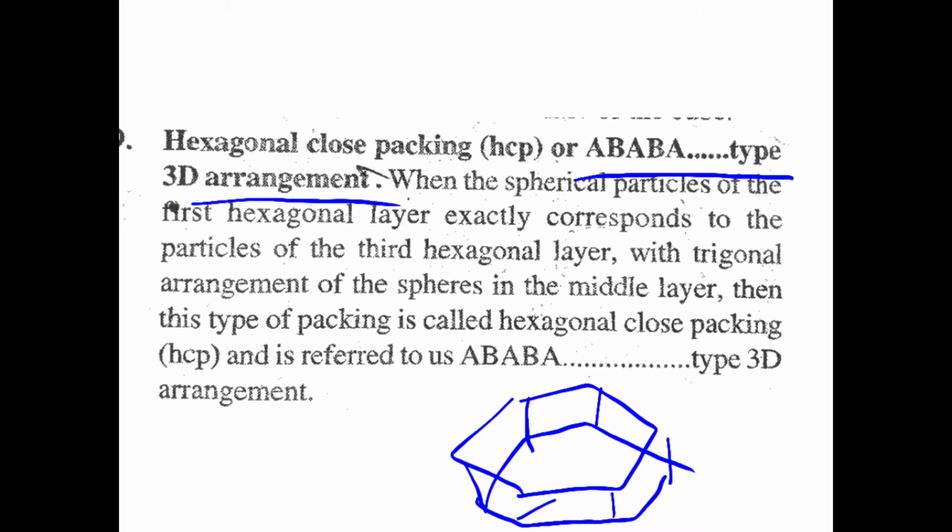the arrangement will be an AB type of 3D arrangement.